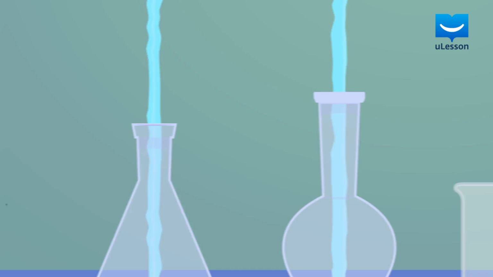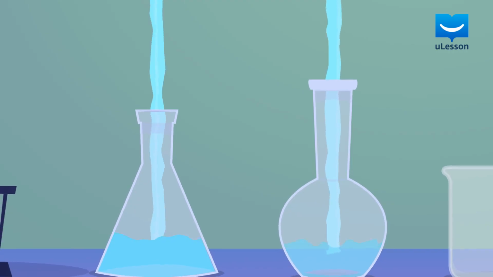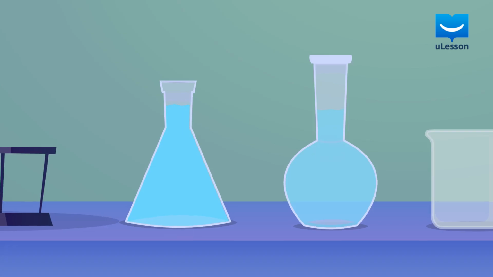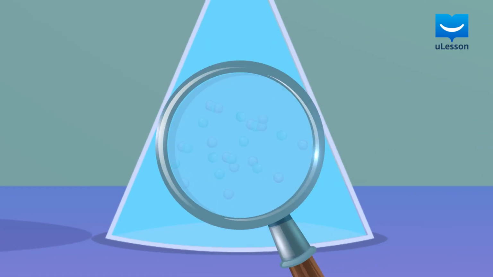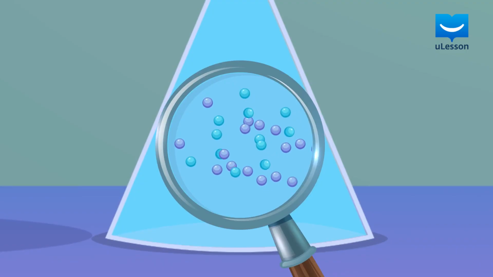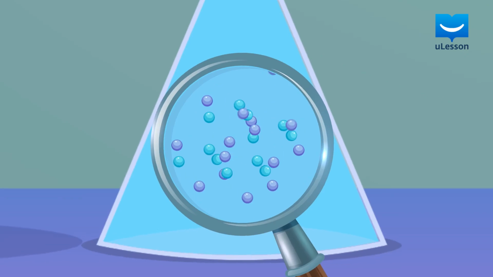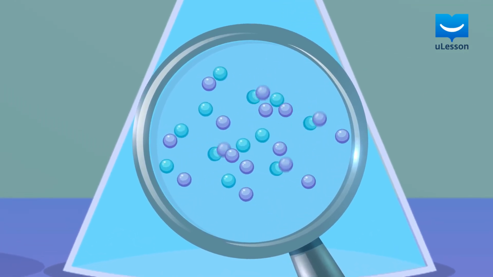container. If you pour water into a cylindrical bottle and a conical flask, the water will take the shape of the 2 containers, respectively. What makes it possible for a liquid to take the shape of its container? This is because the molecules in a liquid have enough energy to move around, which makes them mobile. This makes it possible for a liquid to conform to the shape of its container.